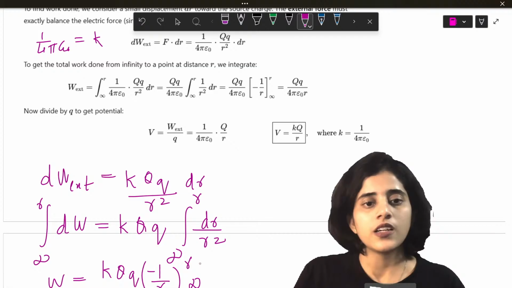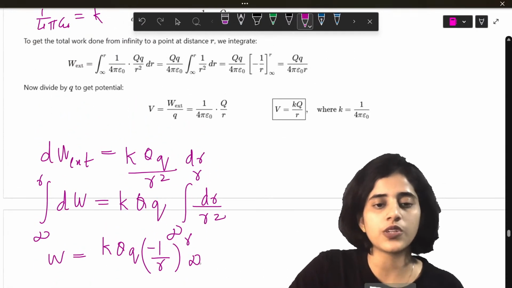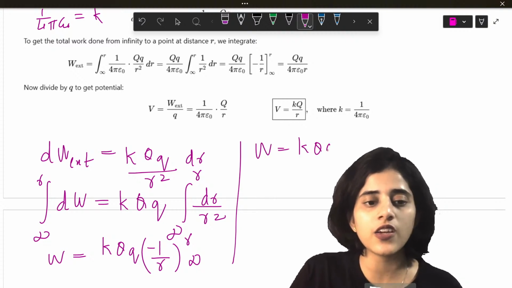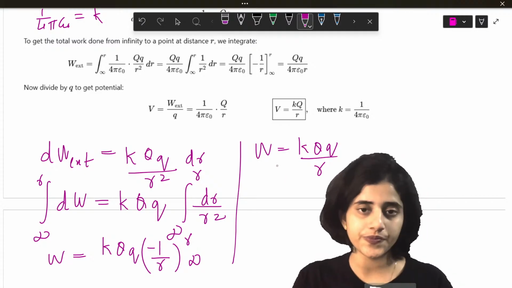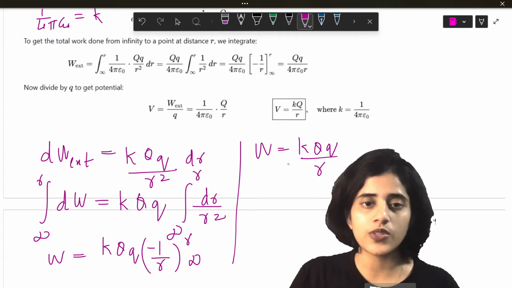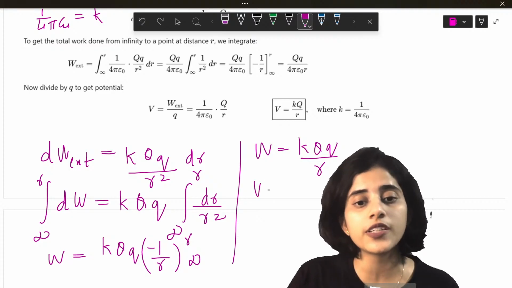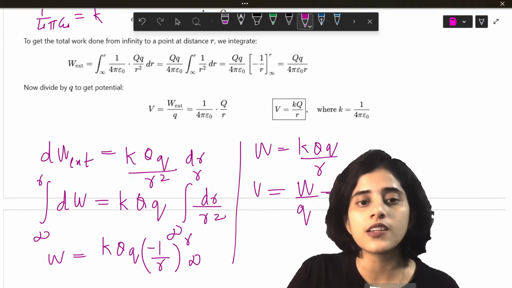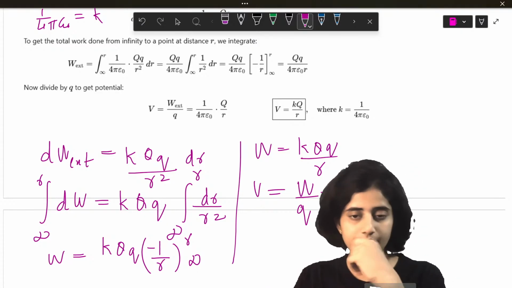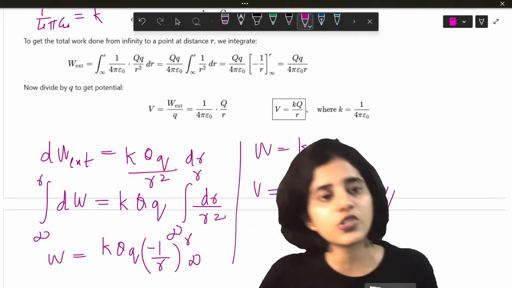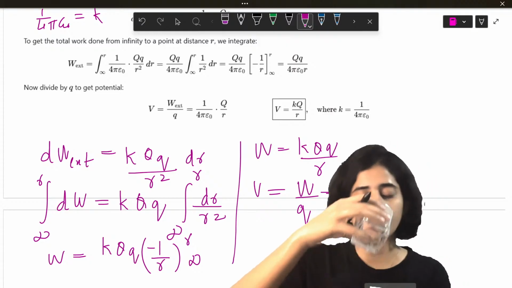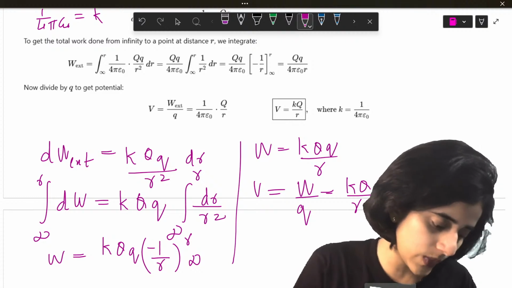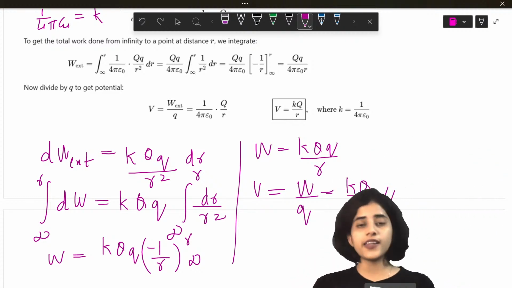So W is equal to KQQ by R. To find out voltage is W by Q. So this will be KQ by R. You can ignore the negative sign because it is a scalar quantity. So you will get V is equal to KQ by R.